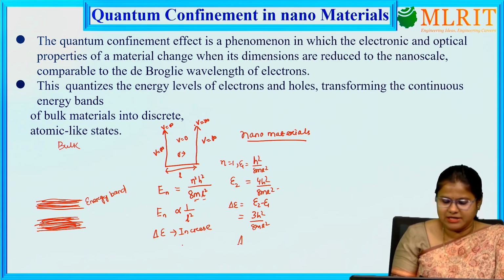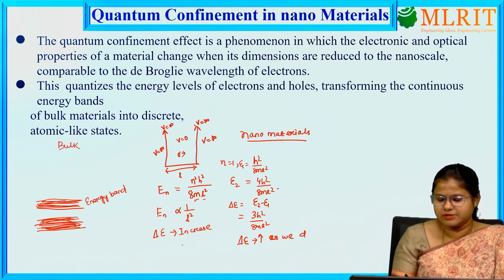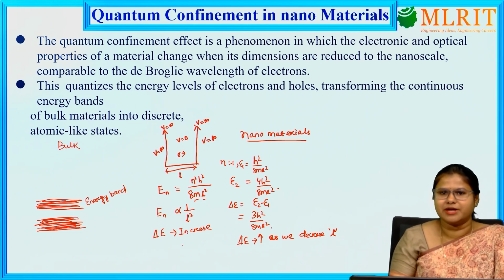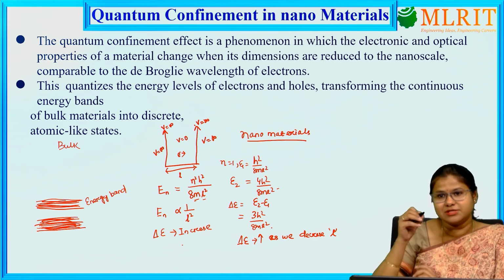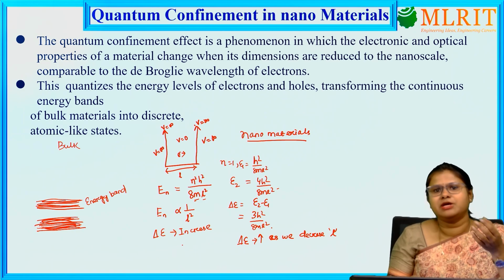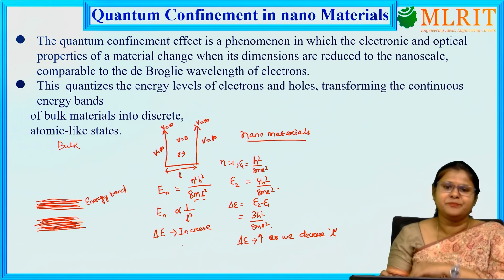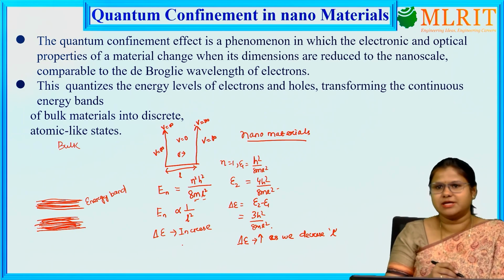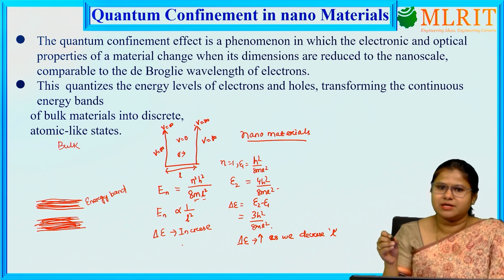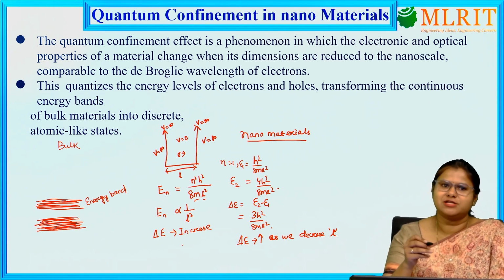Here this delta E also increases as we decrease the value of L, as delta E is also inversely proportional to L². As we decrease the L value, the separation between two energy levels increases. That's why in nanomaterials, as we consider a smaller scale, we are confining the dimension where the particle can move, and the separation between two energy levels increases.